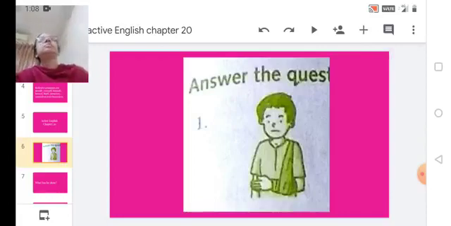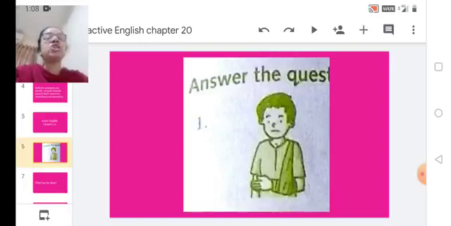Here you can read that question, answer the questions. You have to basically see the picture. The question is given, you have to just write the answer. Now what picture is here? The picture number 1, you can see a boy. I feel he has hurt himself. There is a sling on his hand, right?